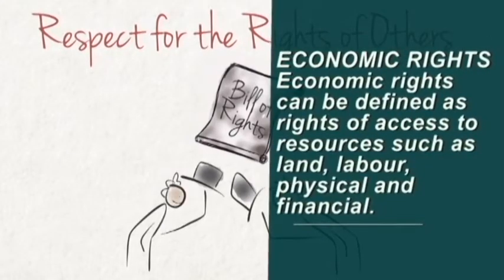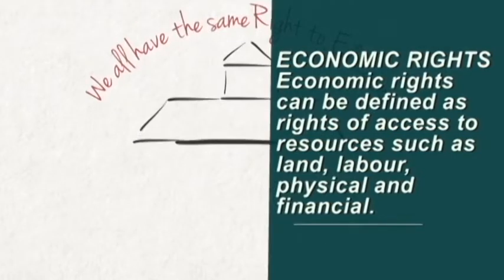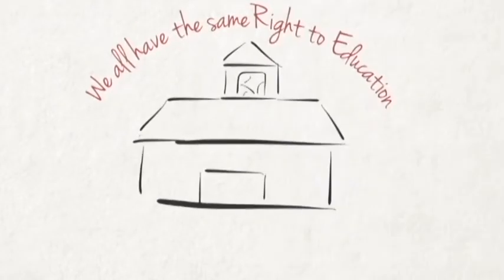The other one is economic right. Economic right can be defined as the right of access to resources such as land, labor, physical and financial capital that are essential for the creation, legal appropriation, and market exchange of goods and services.